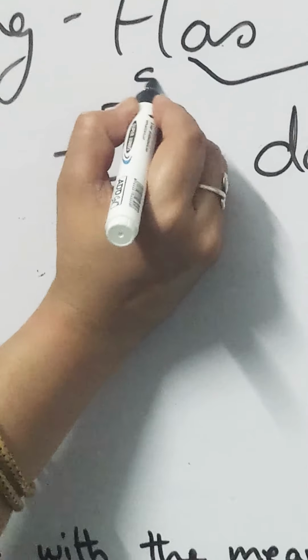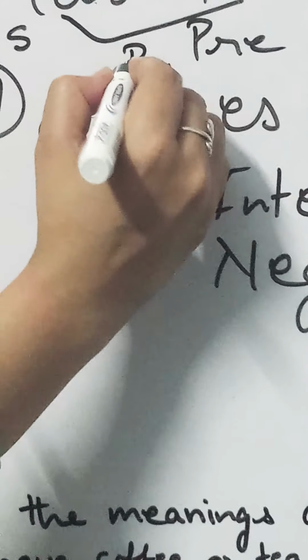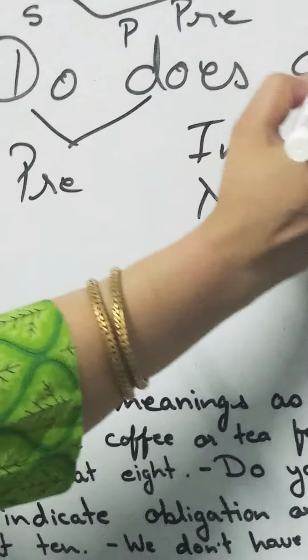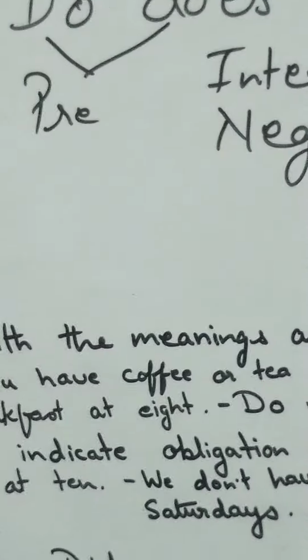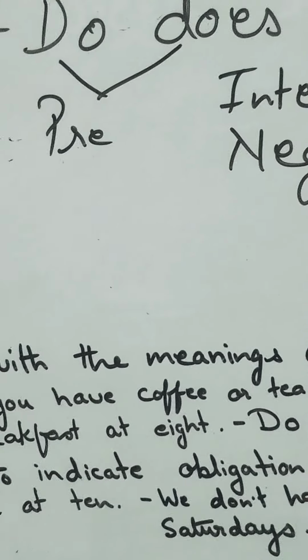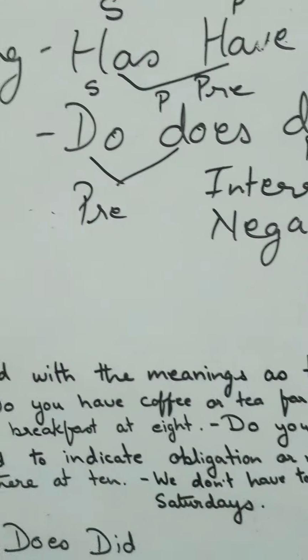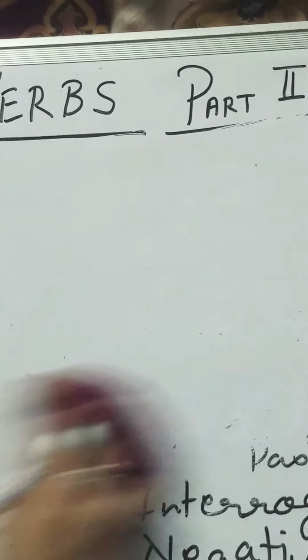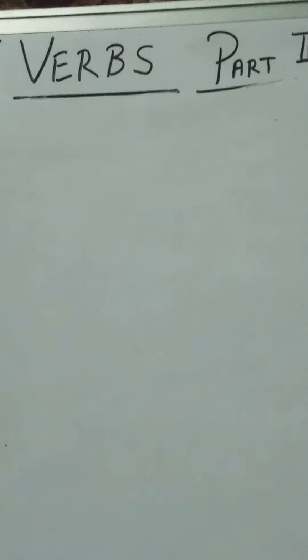Do comes for singular. Does come for plural. These two come for present. Did comes for past, whether it is singular or plural. Now I'll prove my point. I'll tell you a very good trick which can help you to find out the tense. This table is written out here, very much written out here. You can relate it from here. I'll just write something out here.